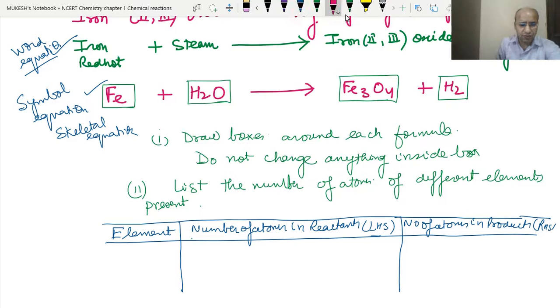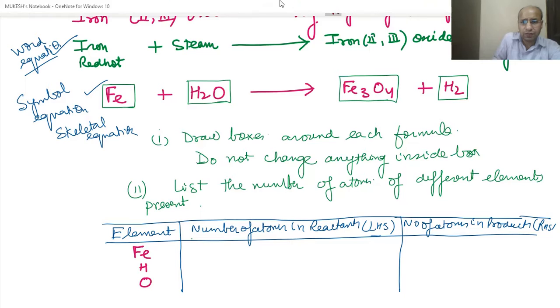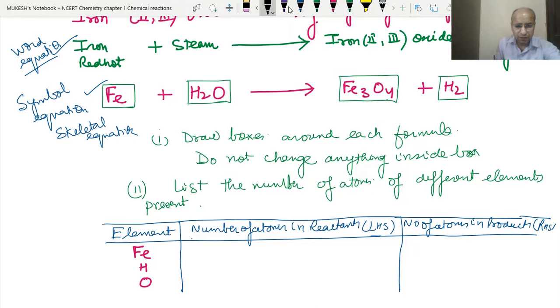Now what are the different elements we have? We have the iron, the hydrogen, and the oxygen. So what are the atoms on the reactants? We have one atom of iron on the left hand side, two atoms of hydrogen and one atom of oxygen. On the right hand side we have 3 atoms of iron, 4 atoms of oxygen, and 2 atoms of hydrogen. See, only the hydrogen atoms are balanced here, but iron and oxygen are not balanced.